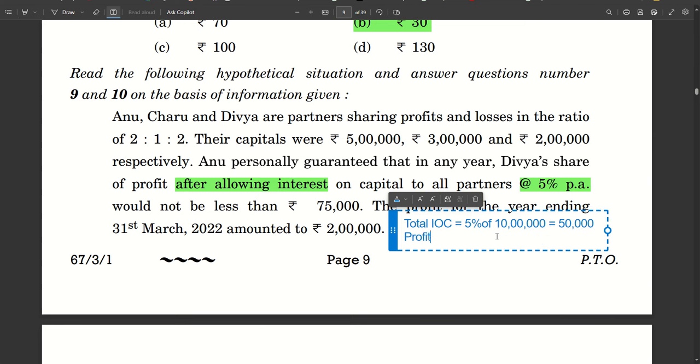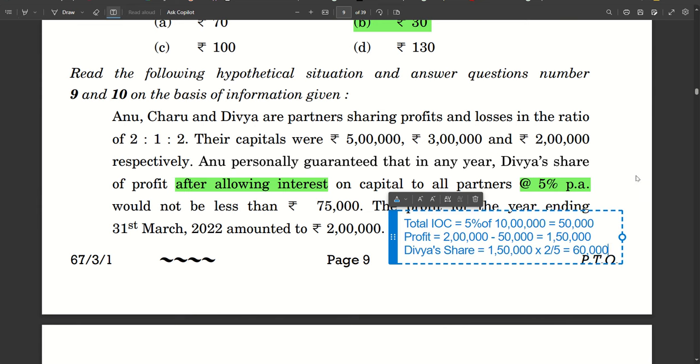So profit is 2 lakh minus 50,000, which is 1 lakh 50,000. Divya's share will be how much then? Divya's share will be 1 lakh 50,000 into 2 by 5, which is coming to 60,000.